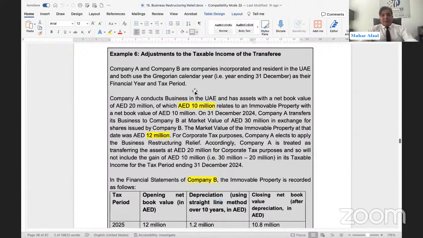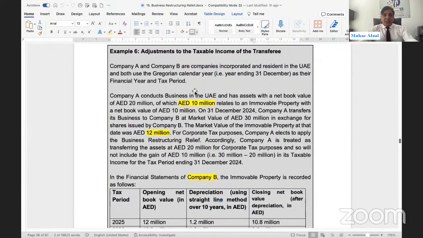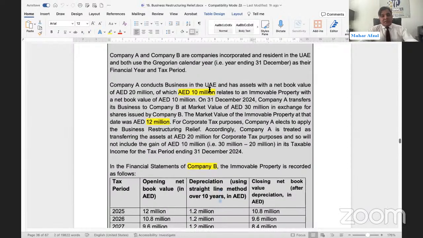Company A and Company B are companies incorporated and resident in the UAE, and both use the same Gregorian calendar year, 31st December, as their financial year and tax period. Company A conducts business in the UAE with assets of net book value 20 million, with 10 million related to immovable property with net book value of 10 million.